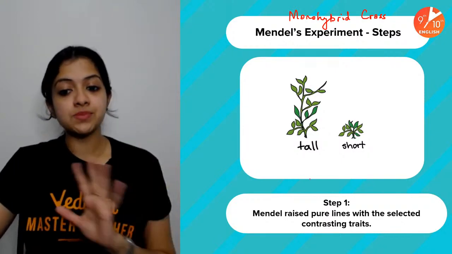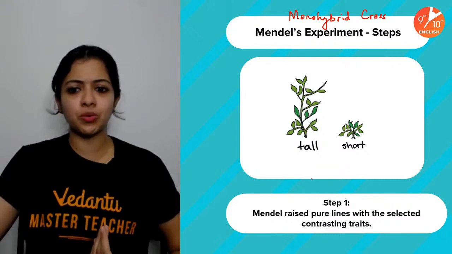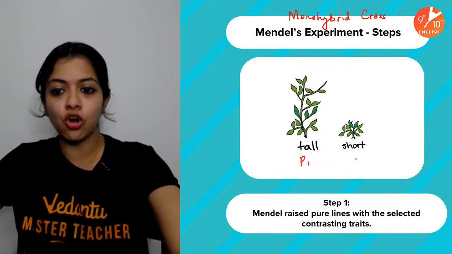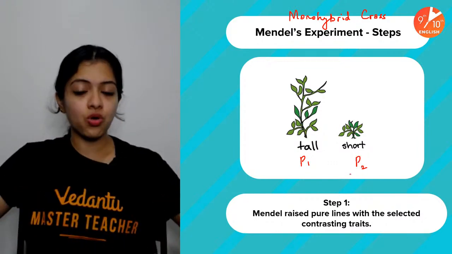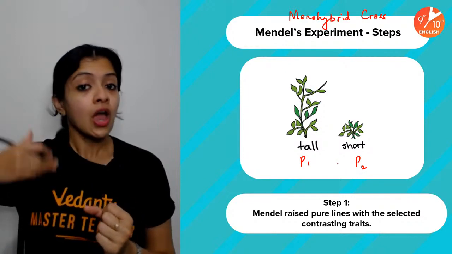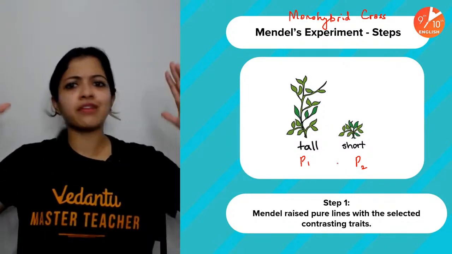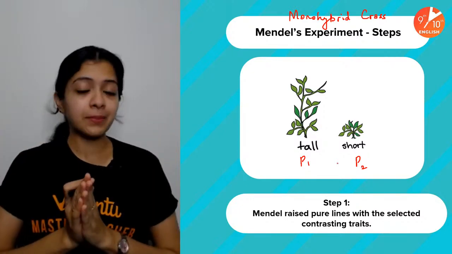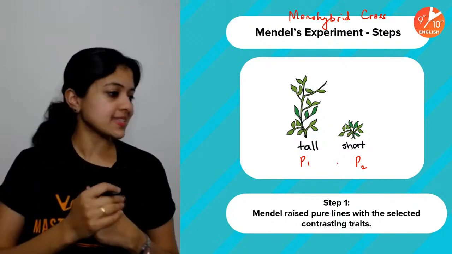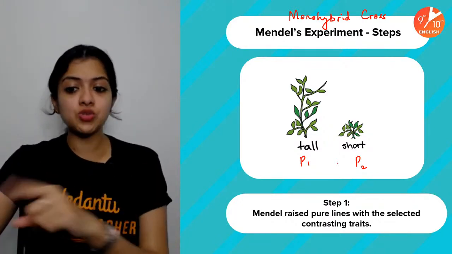So what Mendel did was, Mendel raised pure lines with the selected contrasting traits for many generations together. I'll call this P1 and I'll call this P2. Parent 1 and parent 2. Parent 1 is such a pea plant that had been producing only tall pea plants for many generations together. No history of dwarfness at all in P1's family. And P2 is a plant such that there is no history of tallness in its family. Right. So this is parent 1 and parent 2.